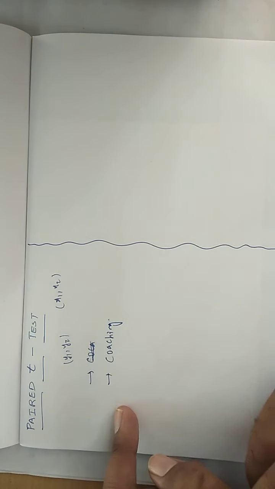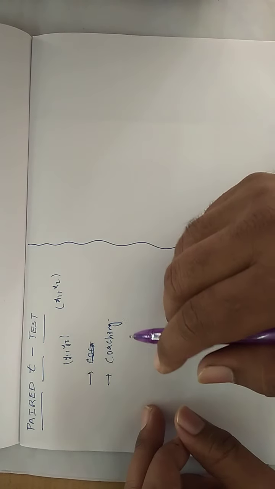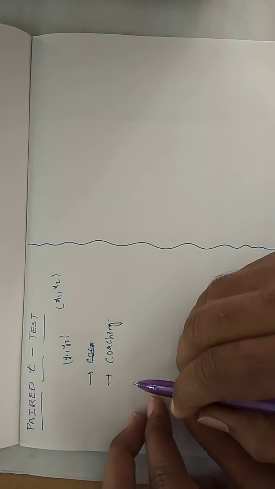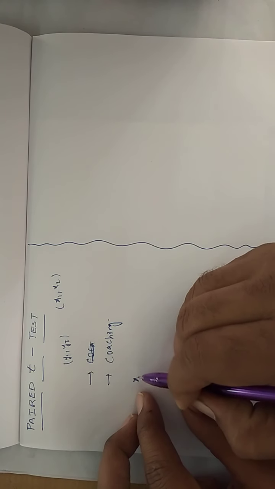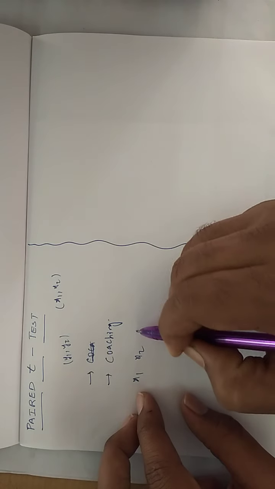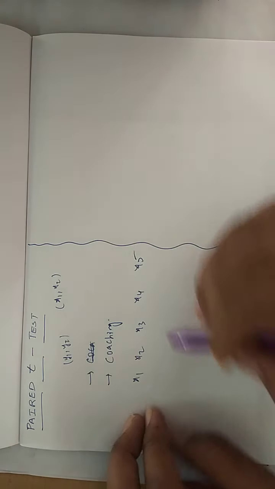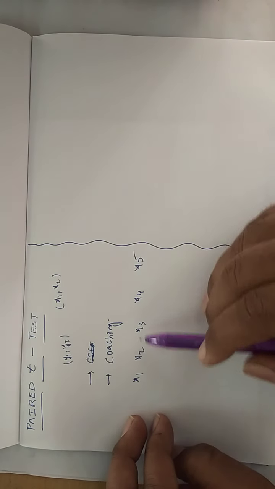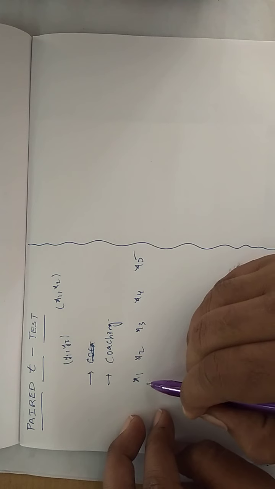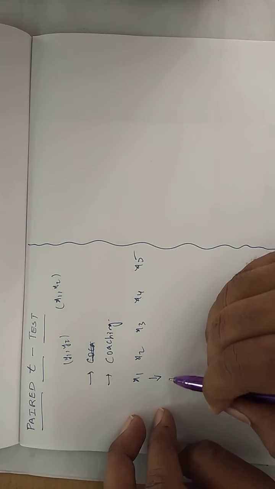What is coaching? Coaching is nothing but giving training. Let us suppose there are 5 candidates, x1, x2, x3, x4, x5. Before giving them coaching, let us suppose they underwent one exam and they scored marks like this.